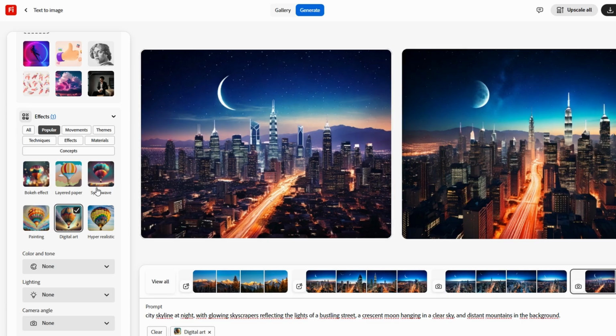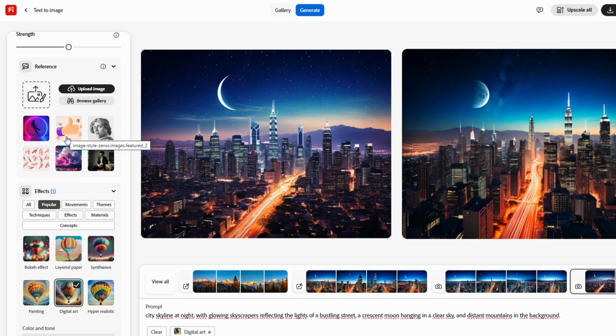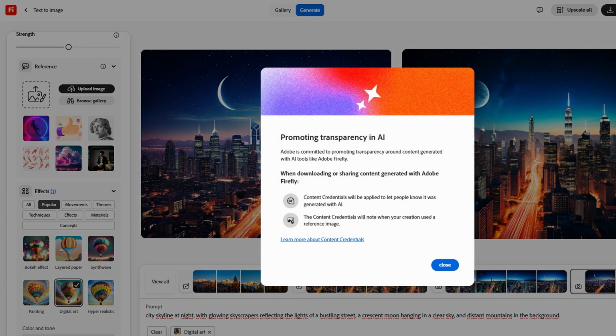Once you're happy with the image you've created, the next step is downloading it. This part is incredibly straightforward. Simply click the download button, and your image will be saved directly to your computer or cloud storage. Whether you're looking to use it for personal projects, sharing it on social media, or including it in professional work, the image is now ready to go.